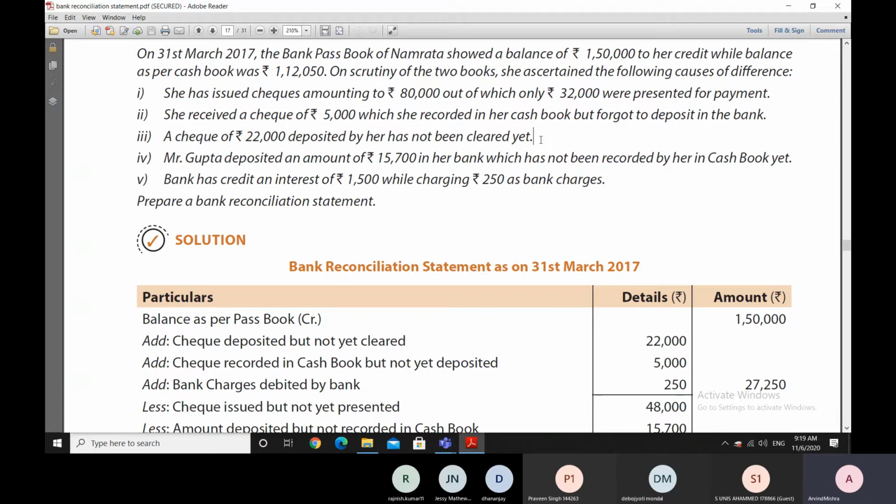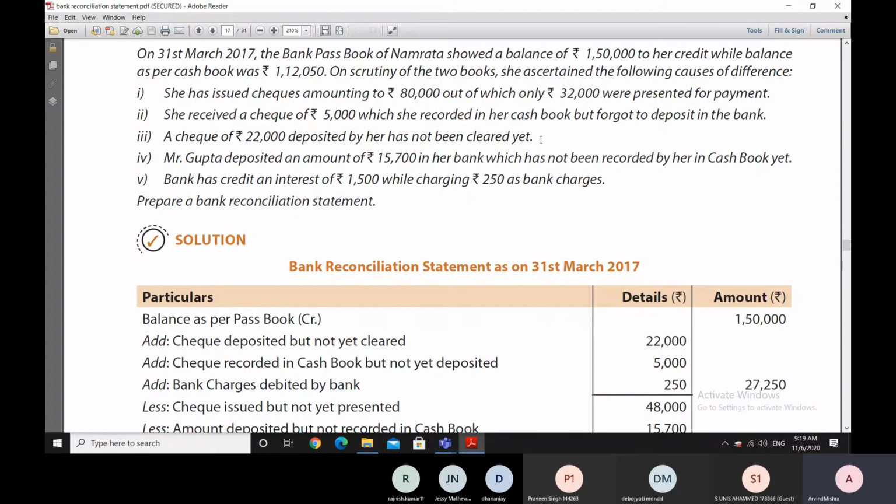Now it may sometimes also happen that she has made some wrong entry in her own cash book. Let us say instead of 5,000 she entered 4,000. So if she makes any mistake in her cash book, then she will go and correct that mistake in her cash book. If the bank has made a mistake, the bank will make the correction.